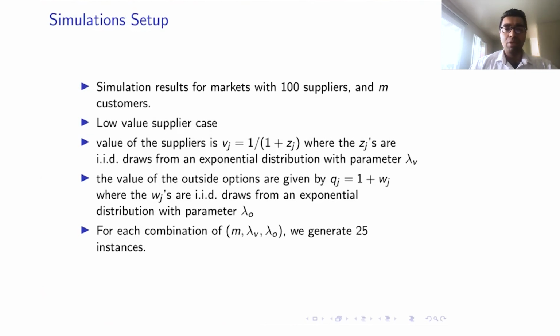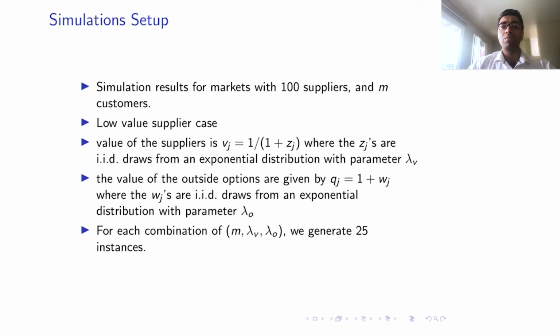So how do we create a simulation? We look at 100 suppliers and then we vary the number of customers. We specifically look at the low value supplier case, since for high value suppliers we can see a good number of matches by showing that supplier to just one customer at a time. Now the value of suppliers is given by 1 divided by 1 plus z_j, where the z_j are IID draws from the exponential distribution with parameter lambda_v. So as you increase the parameter lambda_v, in expectation the value of the suppliers decreases.